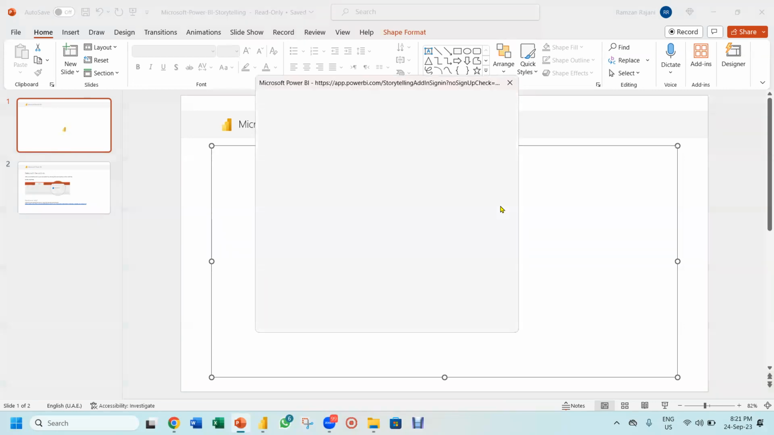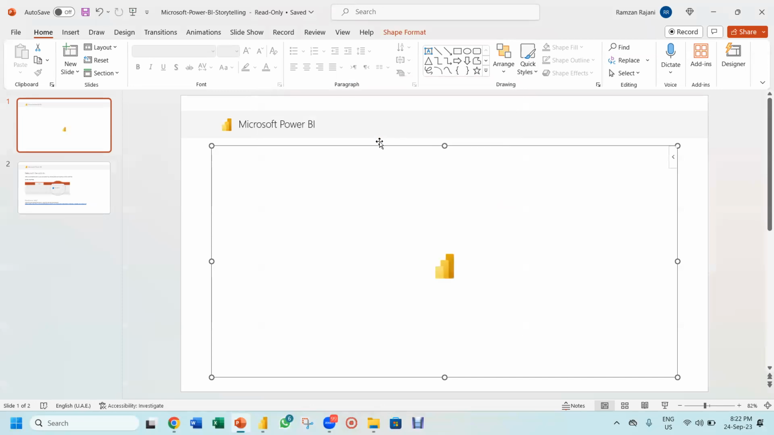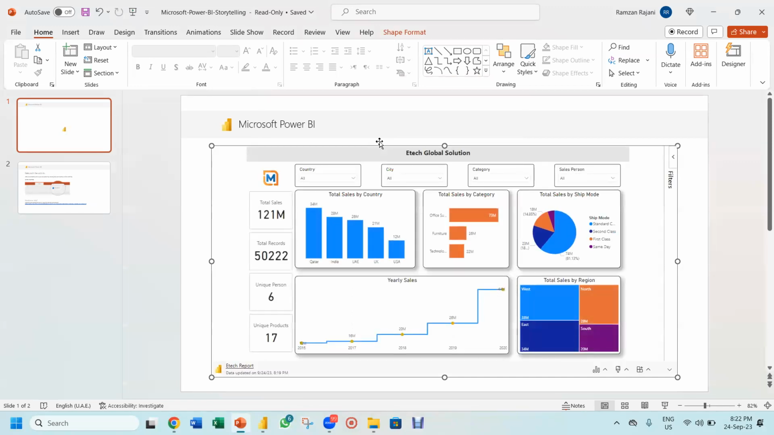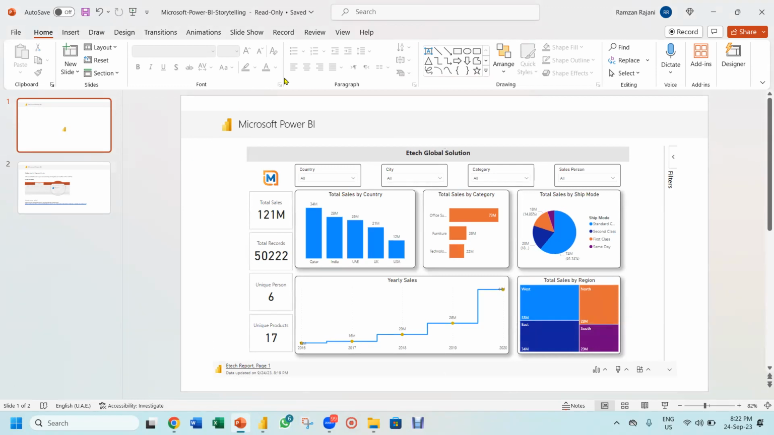You see, it's coming, right? First time it will take time. Will it ask me user ID and password? Oh, okay. I think it took it on its own. And here you go. You see that dashboard, that report has come here.